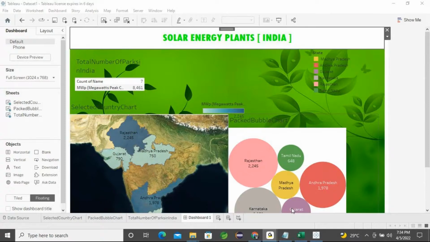I'm not able to see my chart after I apply the background image. It's going behind the background. Can you choose the floating option? Yes, sir, I have chosen floating. Okay, one second, I will take one more dashboard.